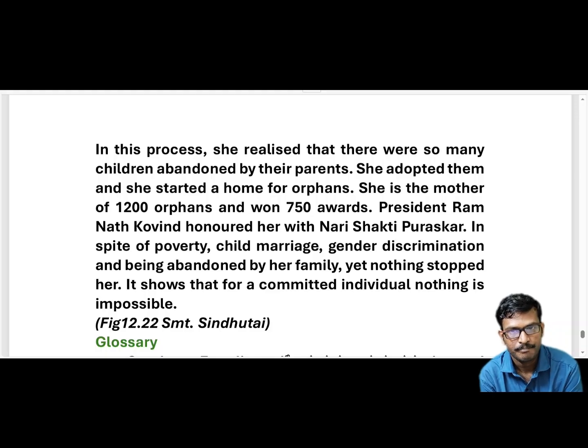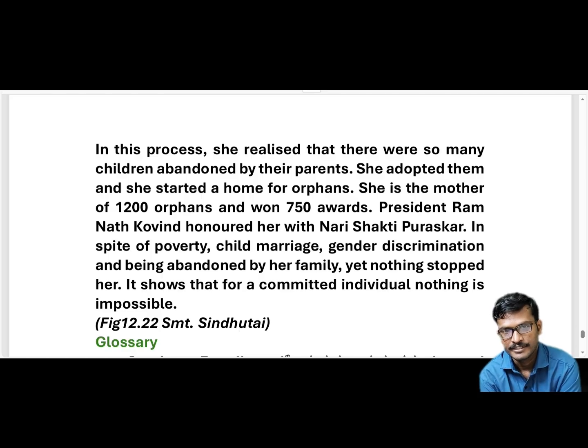Parents had left their children. At this stage, she realized that it was not only her; like her, there were so many children who had been left by their parents. She adopted them and started a home for orphans. She adopted all the children and started an orphanage home. She is the mother of 1200 orphans and won 750 awards.